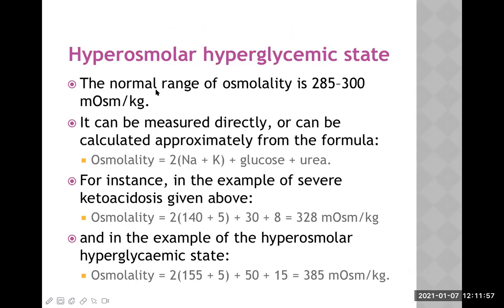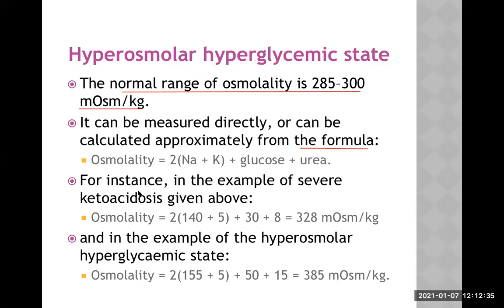Now, another important concept here is we have to measure the osmolality. What is the normal range? The normal range of osmolality is 285 to 300 milliosmol per kg in normal people. It can be measured directly or can be calculated approximately from this formula. Now, please pay attention. The formula is: we add sodium and potassium together and multiply by 2, and on that we add glucose and urea.